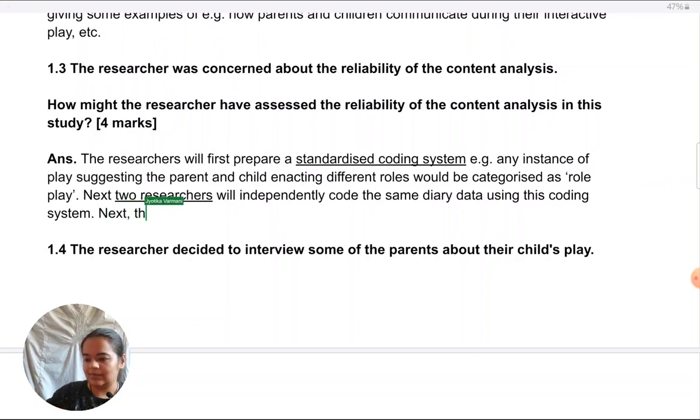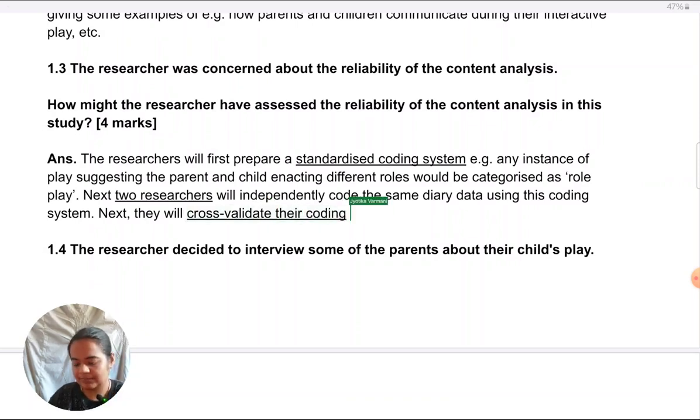Next, they will cross validate their coding against each other. For what? Here we have to mention to what. That is what we can contextualize.